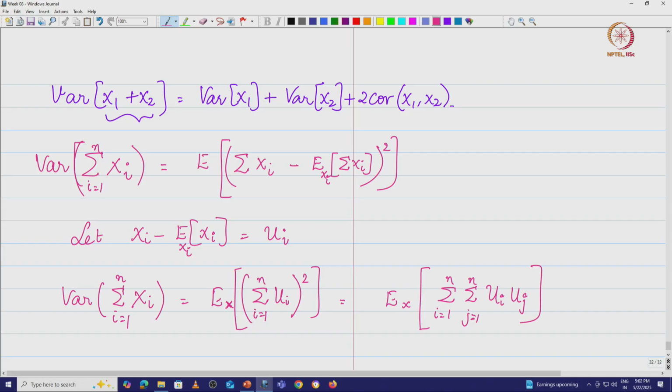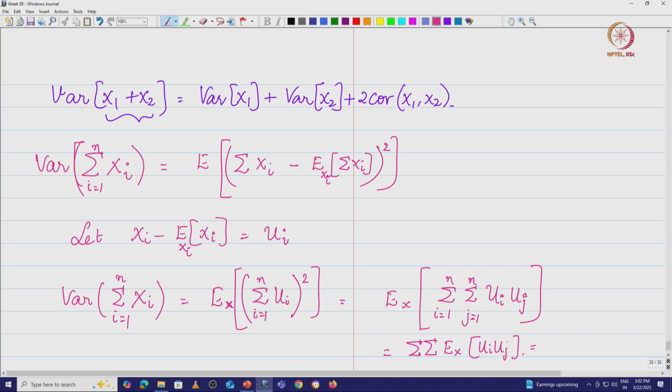So, what would this become? This is nothing but the double summation of the expected value of ui uj. What is ui? ui is nothing but xi minus E of xi and uj is nothing but xj minus E of xj.